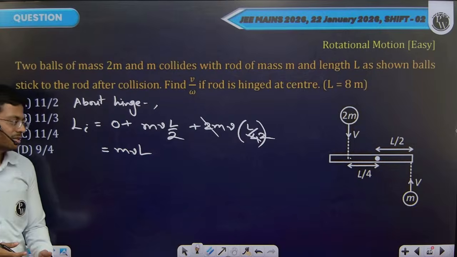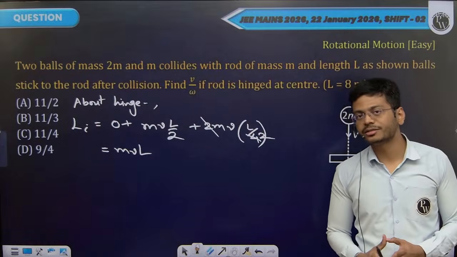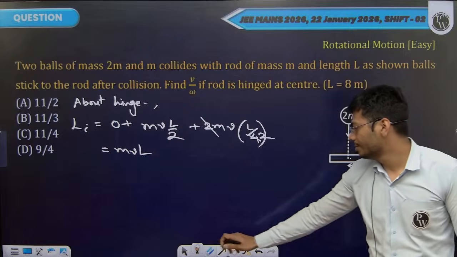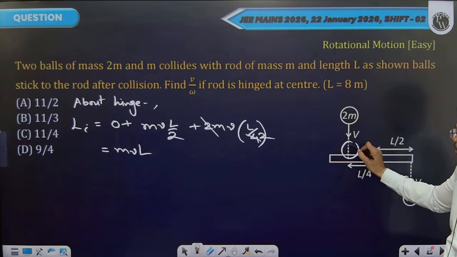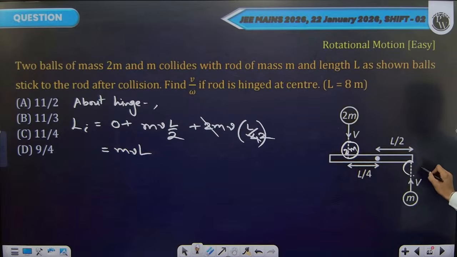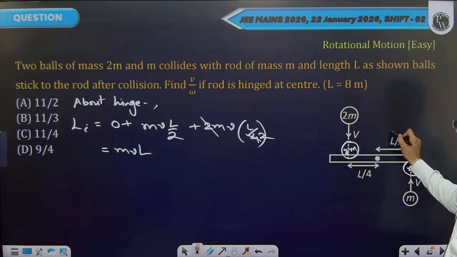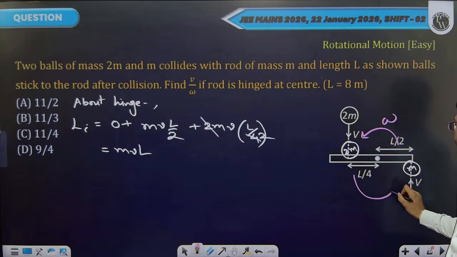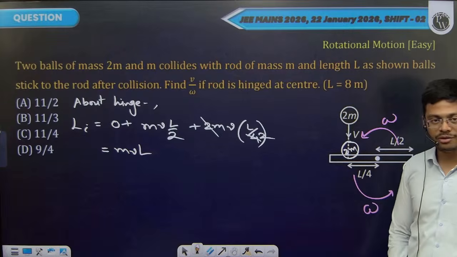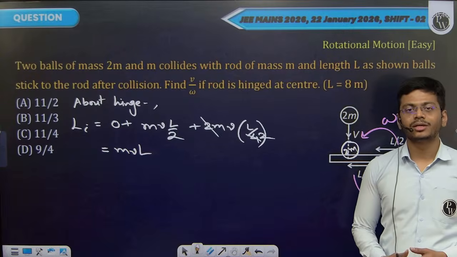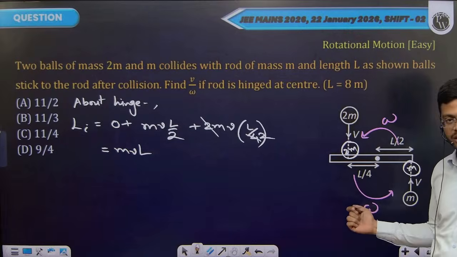Now both of these masses are sticking to the rod and they all rotate together as a system after the collision. So this mass, let's say, gets here, this mass gets here, and then all three rotate together with some angular velocity, let's say omega. We will calculate the moment of inertia of the system, and then we will use angular momentum equal to I into omega for the entire system, as they all rotate with the same angular velocity omega.